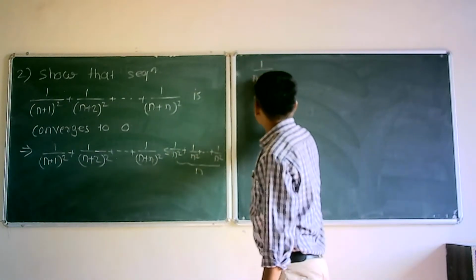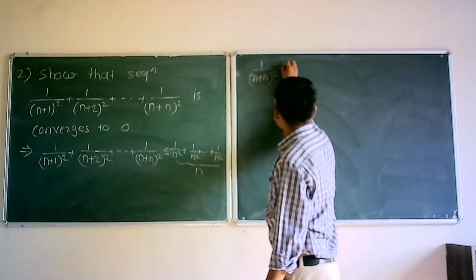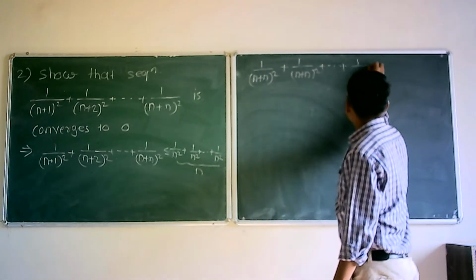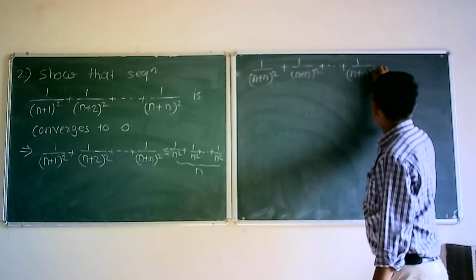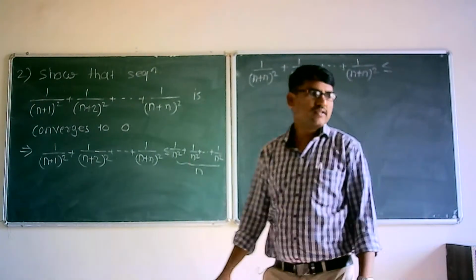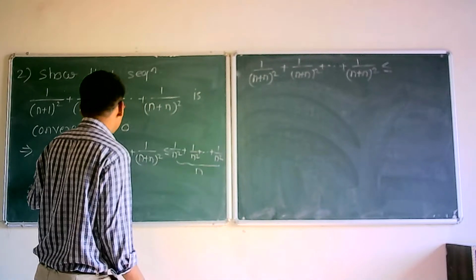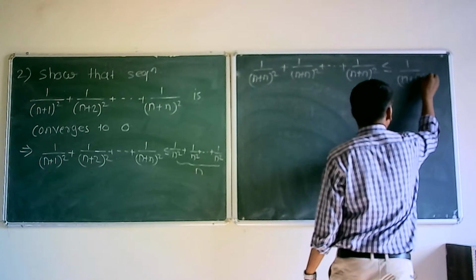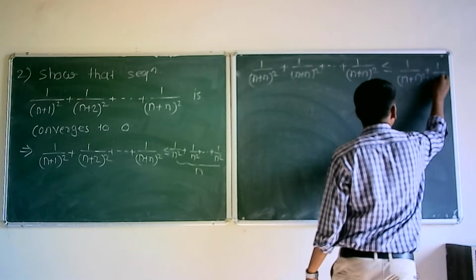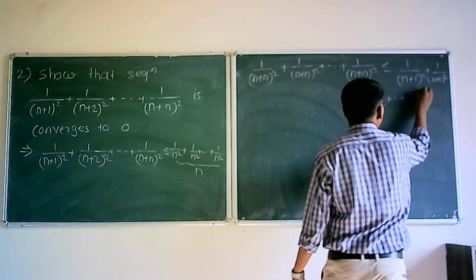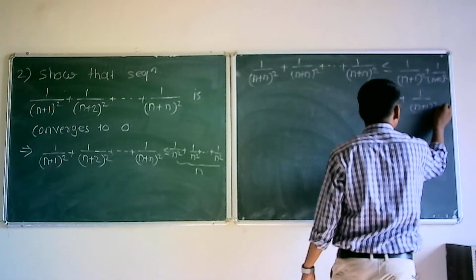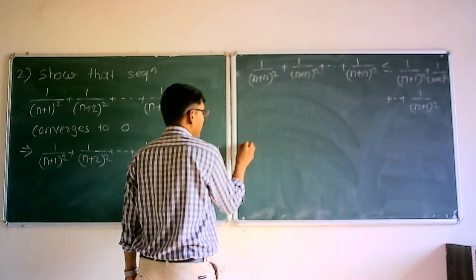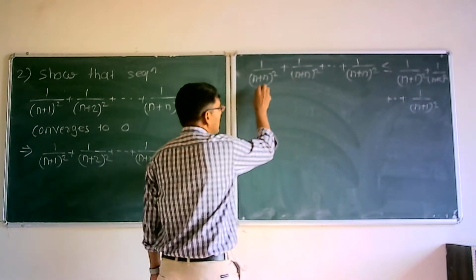1 upon (n+n)² plus 1 upon (n+n)² plus ... plus 1 upon (n+n)² is less than or equal to these terms, 1 upon (n+1)² plus 1 upon (n+2)² plus ... plus 1 upon (n+1)². And therefore by using this equation number 1 and this equation number 2 we can write that, again these are the total n terms.